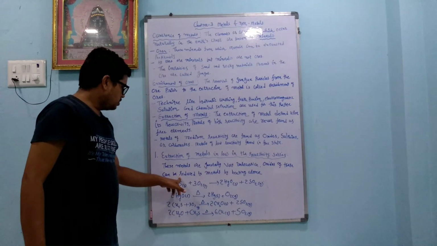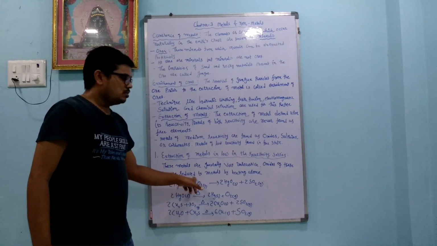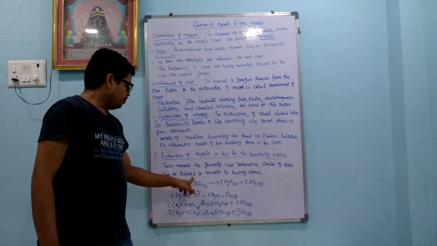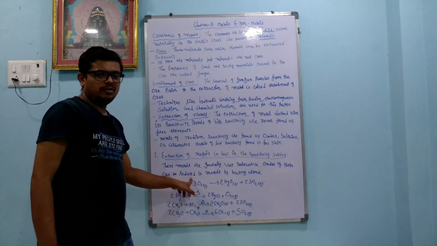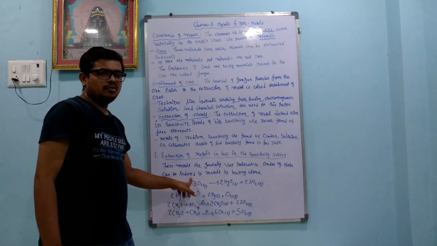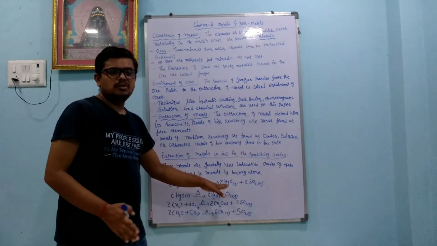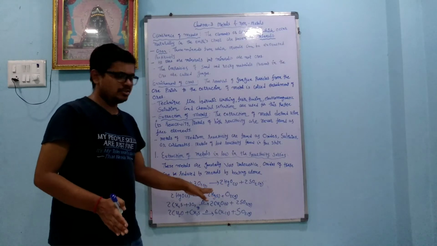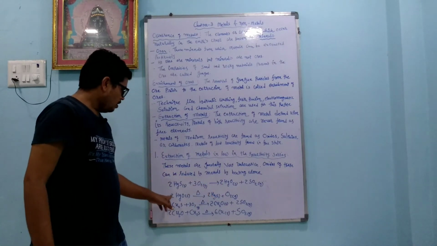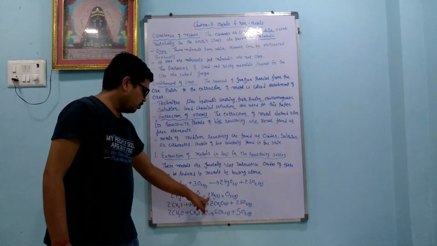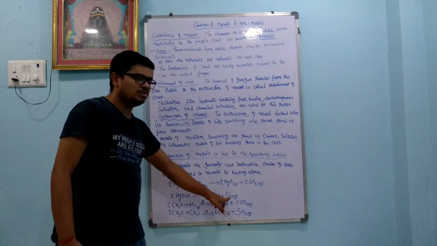Here, dear student, you concentrate on reduction. So what does reduce mean? We want to add the electron. So by that way we can separate the metals step by step. A reduction reaction occurs. Again, this 2 mole of mercury oxide is heated and we get pure mercury, 2 mole of mercury, plus oxygen.